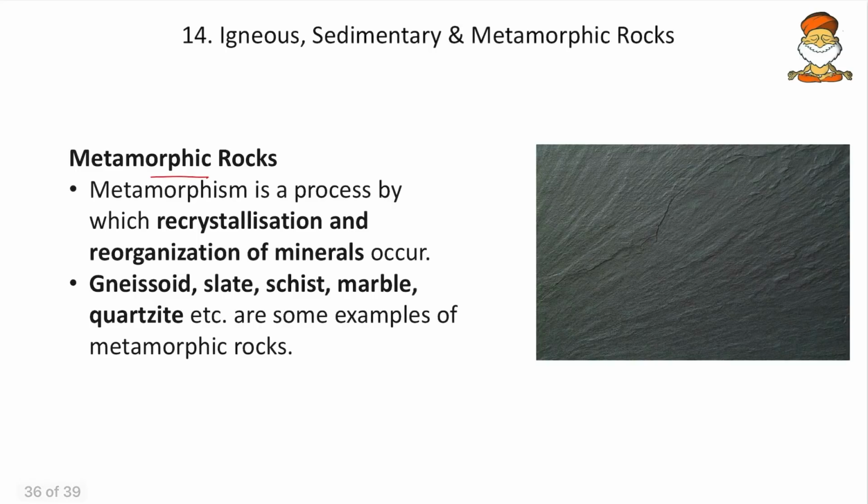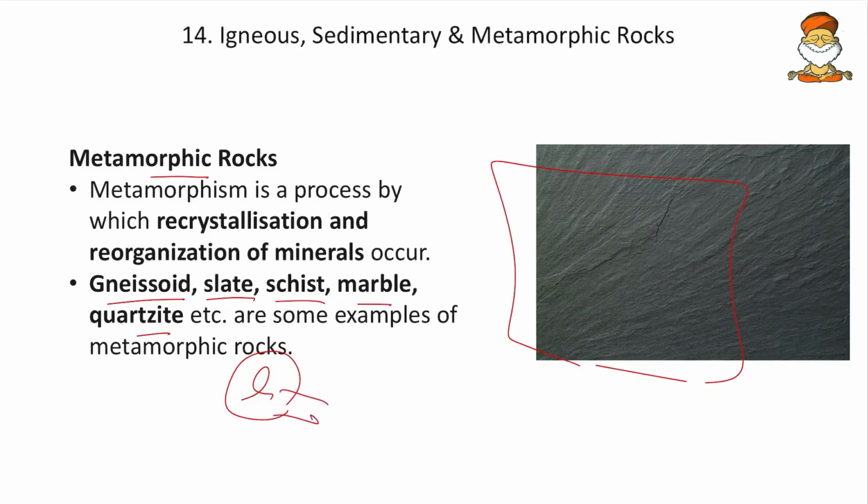And then we have the metamorphic rocks. Once the sedimentary rocks or the igneous rocks come, they undergo various pressures due to biological, chemical activity, etc. and form the metamorphic rocks. For example, gneiss, slate, schist, marbles, quartzites. All these are metamorphic rocks. For example, limestone, if it undergoes pressure, becomes a marble. Likewise, due to compression, these metamorphic rocks are formed.